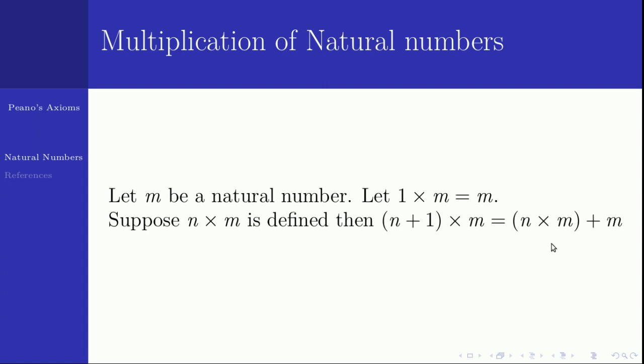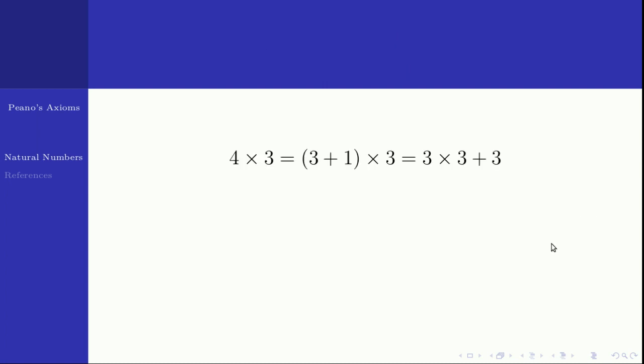Let us see one problem here. If you want to find 4 times 3, 4 I can write as 3 plus 1. So it is 3 plus 1 times 3. By the definition, 3 plus 1 times 3 is 3 times 3 plus 3. If I know what 3 times 3 is, my problem is solved. So what is 3 times 3? 3 times 3 is 2 plus 1 times 3. It is defined as 2 times 3 plus 3.